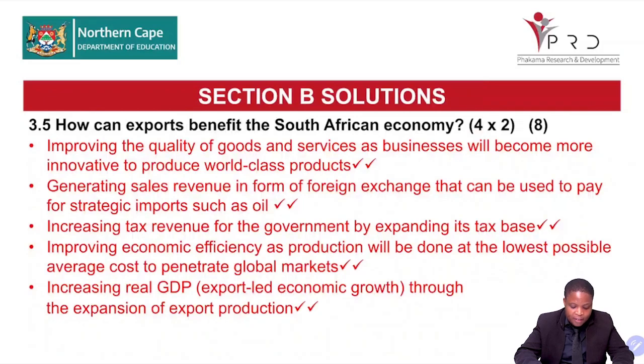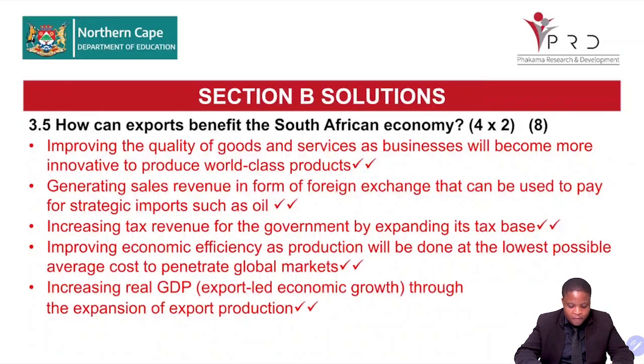Generating sales revenue in the form of foreign exchange that can be used to pay for strategic imports such as oil. So we get more foreign exchange when exports are increasing. Increasing tax revenue for the government by expanding its tax base, right? So when we sell more, it means that the government is also receiving revenue through taxes.